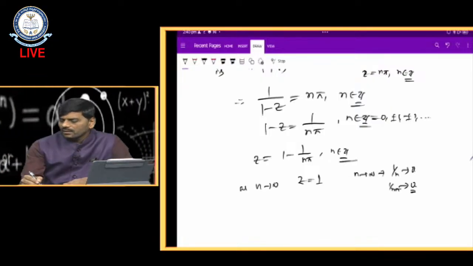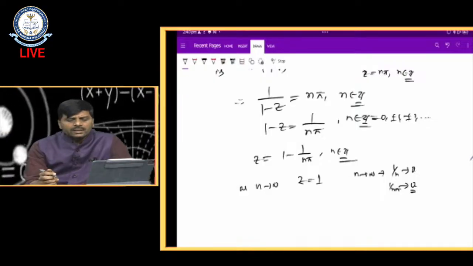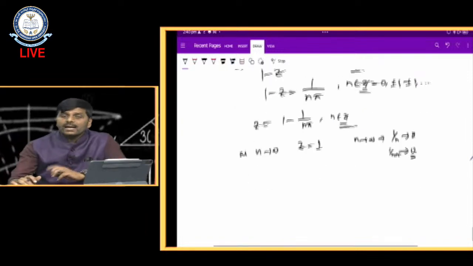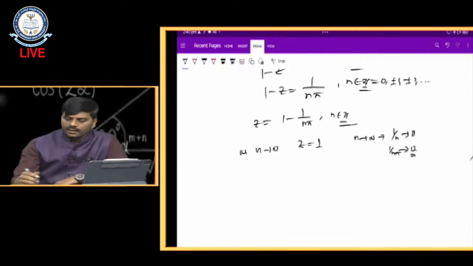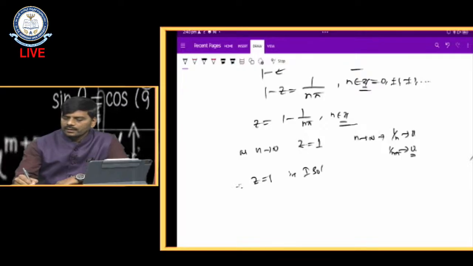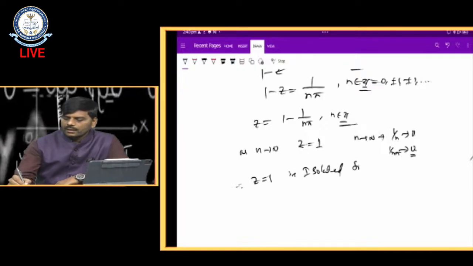Therefore z equal to 1 is an isolated singularity.